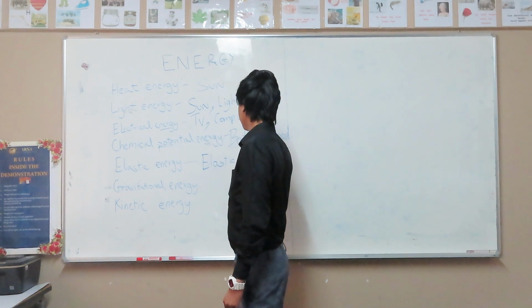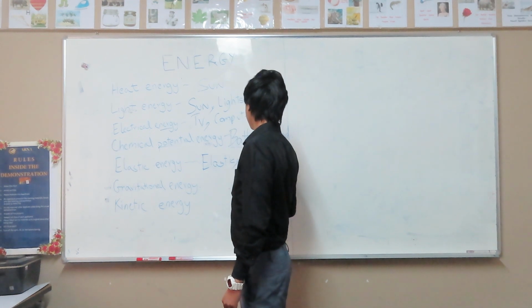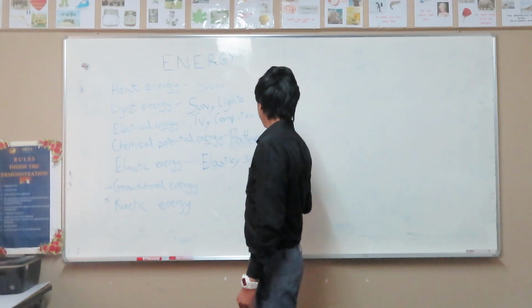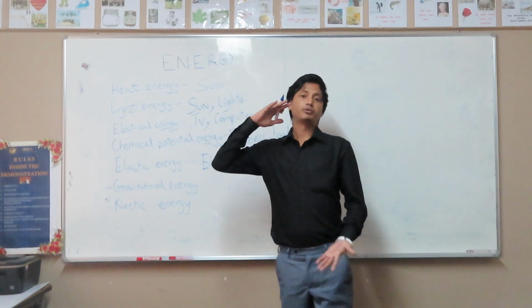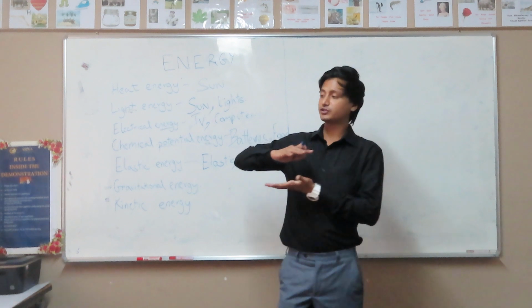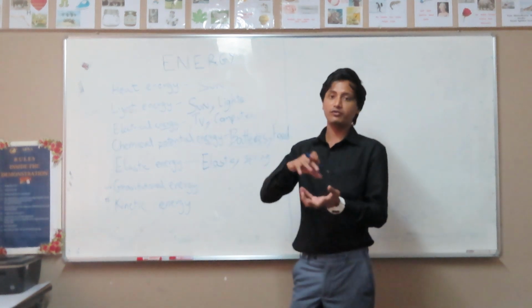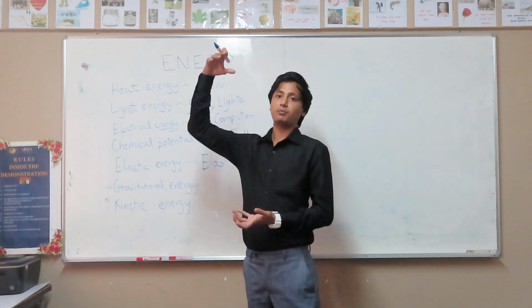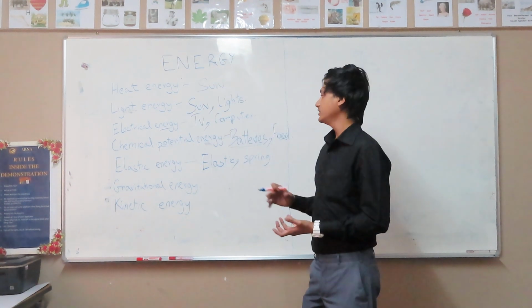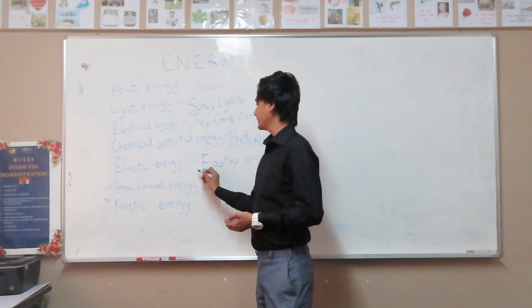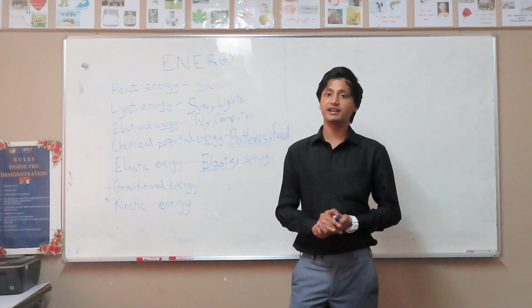It could also be a spring. When we press a spring downwards, it's got a lot of elastic energy in it, right? Because when we let go of it, the spring is going to bounce back up, right? So that's when we know there is elastic energy.